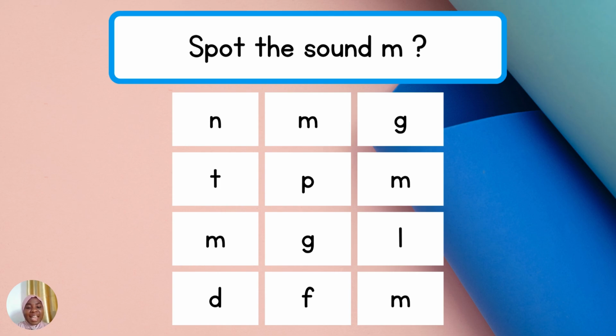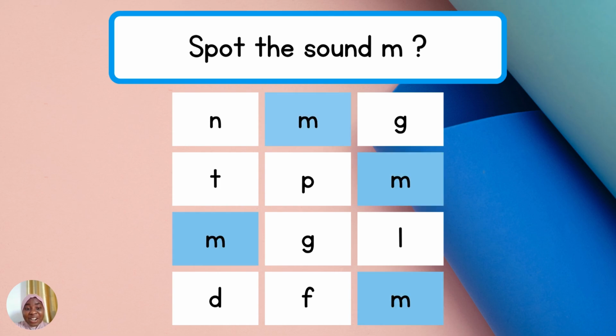The letter M makes the sound /m/. How many did you find? One, two, three, four. Wow. You found four M sounds? Very good.